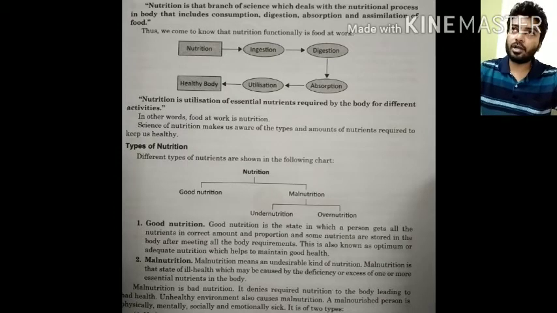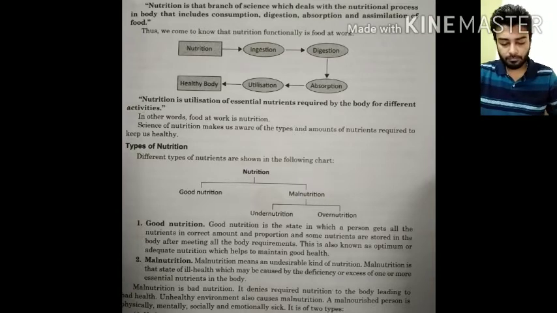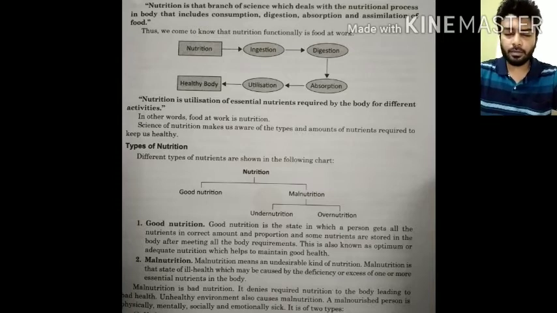Suppose you are more concerned with fast foods outside, and you are consuming fast food in a large amount every day. That can lead to overnutrition and can adversely affect your body. So these are the different concepts and branches of nutrition.